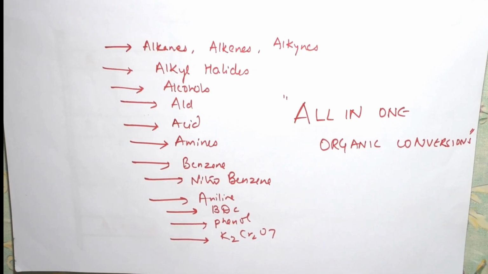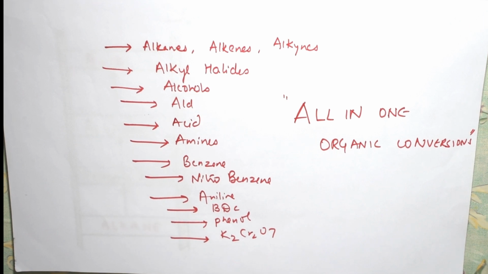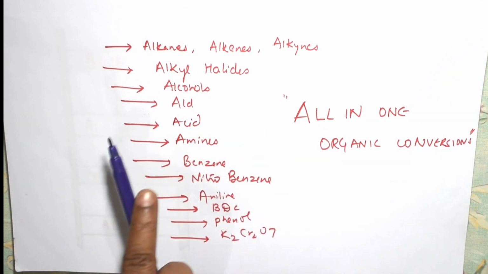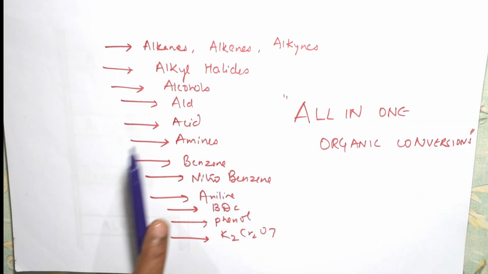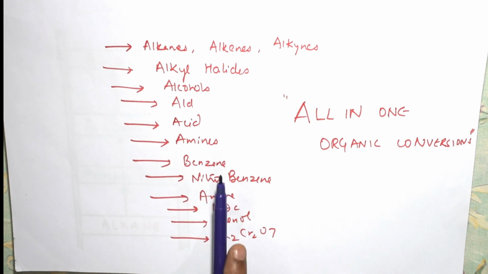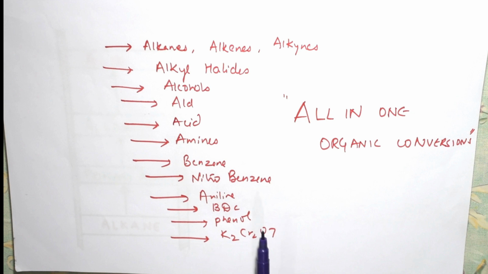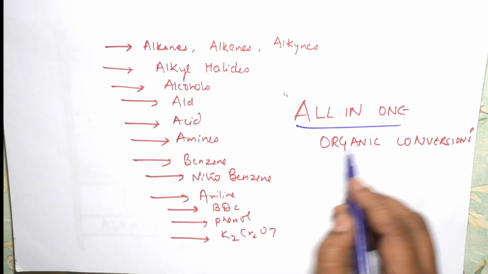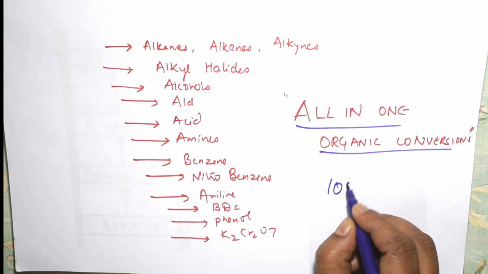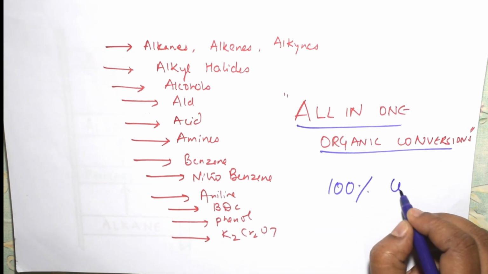Right students, so as I said, we'll be doing all-in-one conversions, the cheat sheet for your organic chemistry conversions. Today the topics I'm going to cover are alkanes, alkyl halides, alcohols, aldehydes, acids, amines, benzene, nitrobenzene, aniline, BDC, phenol, potassium dichromate, everything will be there students. It is a complete 100% conversions of your NCERT, 100%.